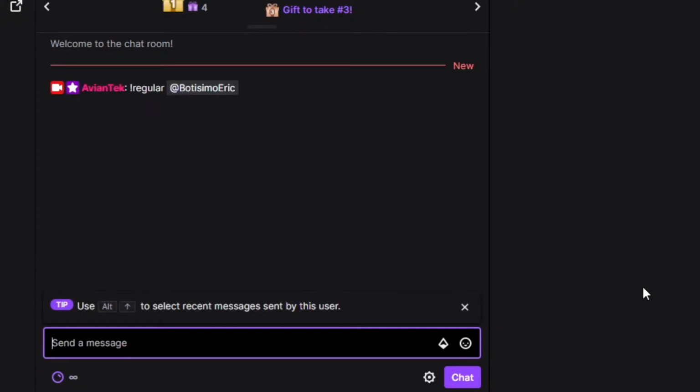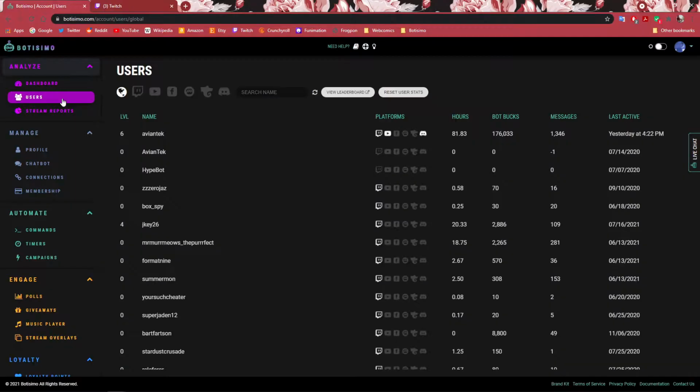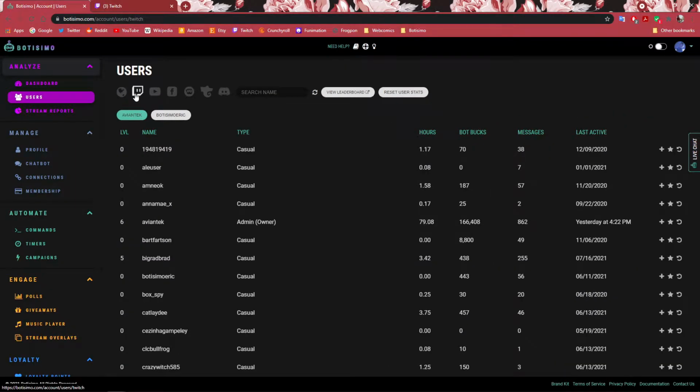To set a user as a regular, you or a moderator can either use the command !regular with their username in there, or go to the user section of your Botisimo page and you can promote from there by clicking on the platform that the user is on and clicking this little star right here.